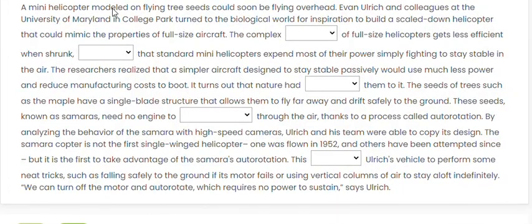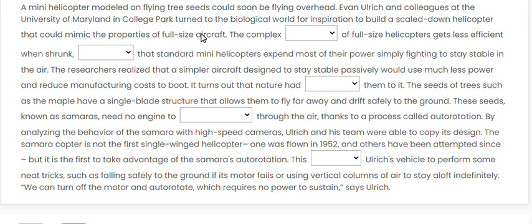A mini helicopter modeled on flying tree seeds could soon be flying overhead. Researchers at the university turned to the biological world for inspiration to build a scaled-down helicopter that could mimic the properties of full-size aircraft. Two complete sentences without any blank, because it is very important to understand the story. So they are comparing a mini helicopter with a full-sized aircraft.